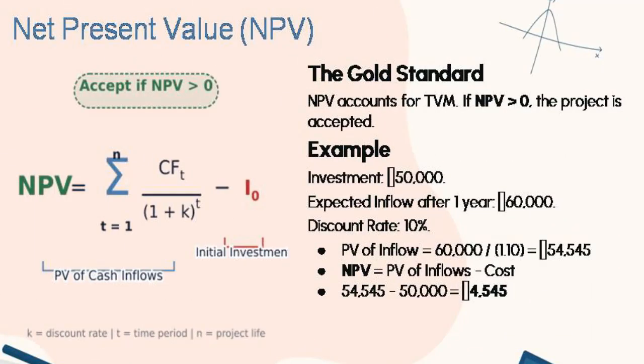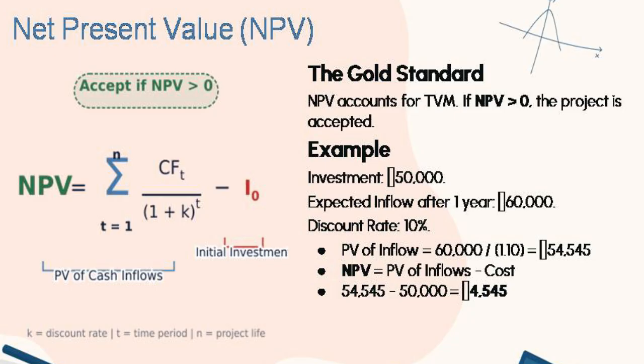Now, moving towards the modern method of capital budgeting technique, the first method is the net present value method. The net present value method is that method which discounts the future cash flow as per the discounting table. So, the NPV accounts for the time value of money. If NPV is greater than 0, the project is accepted.